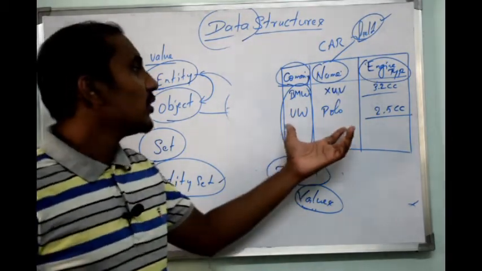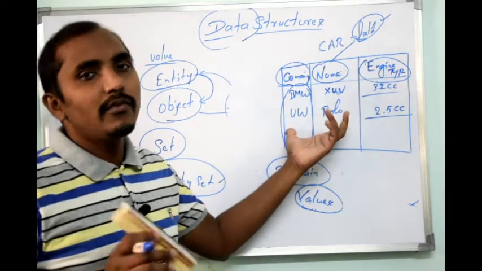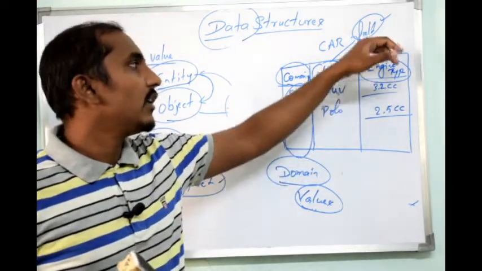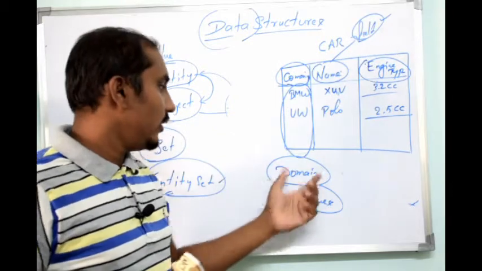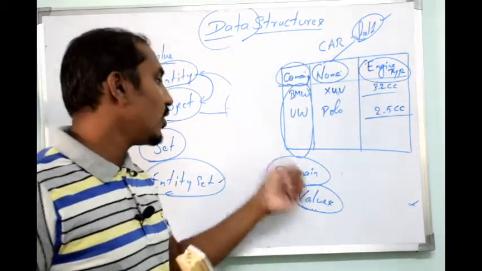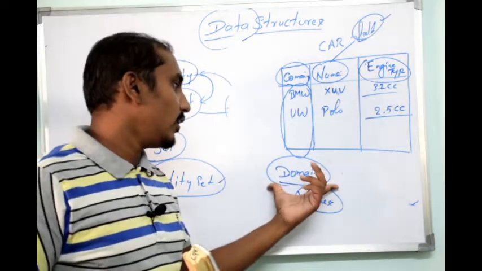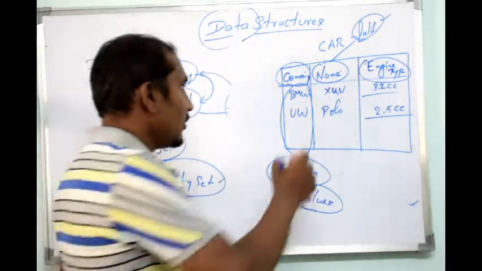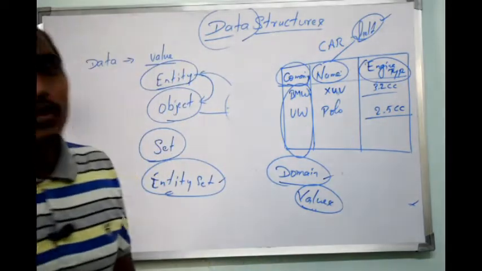And we'll come across storing the data in the form of a table, where each and every property will be considered as a field, and the set of values that you have given for one particular field is considered as the domain.